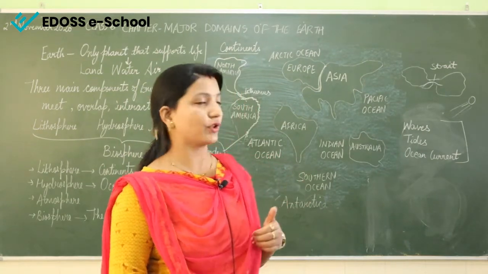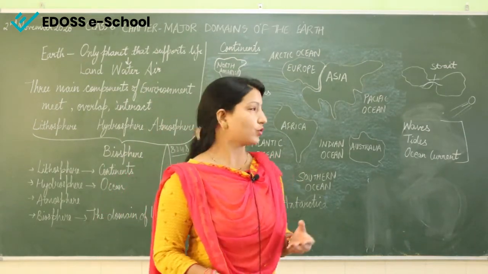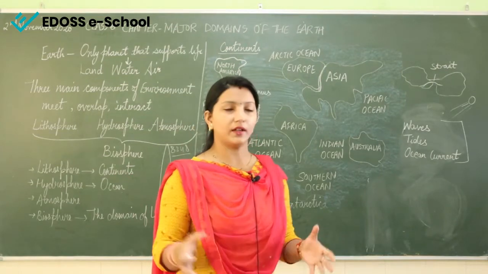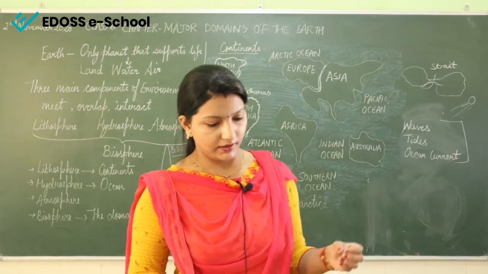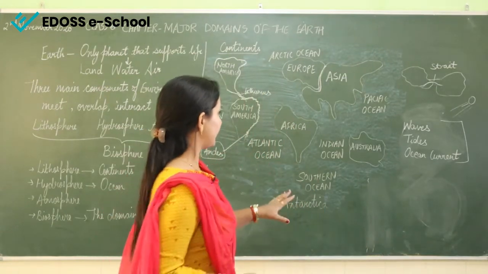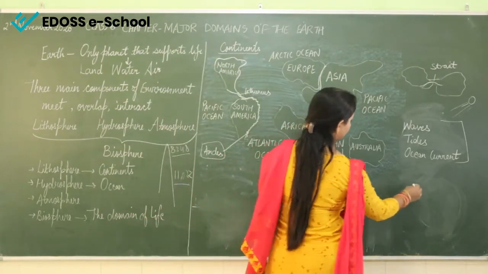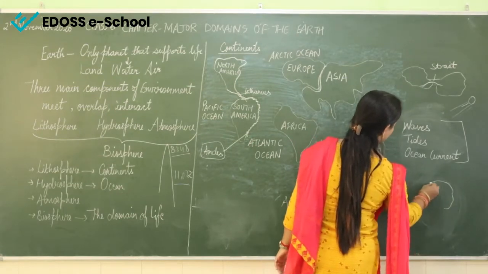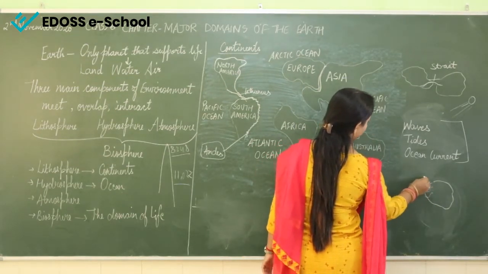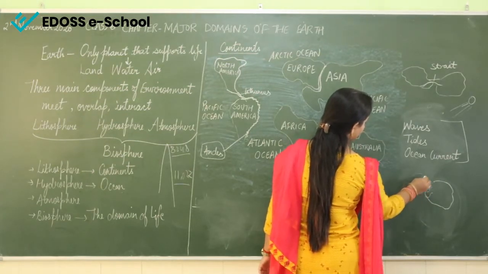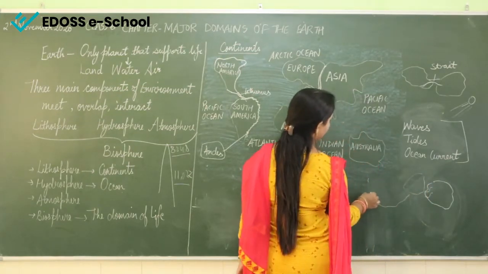And now ocean currents. What are ocean currents? Ocean currents are when a large amount of water is displaced. Suppose this is an ocean, the water is flowing here, and in between suppose some landmass is there, then again this is another ocean.